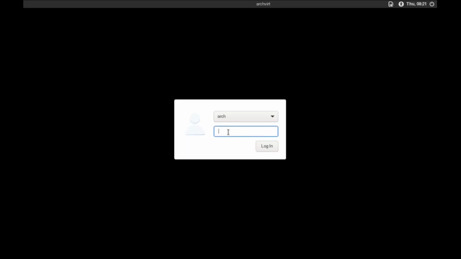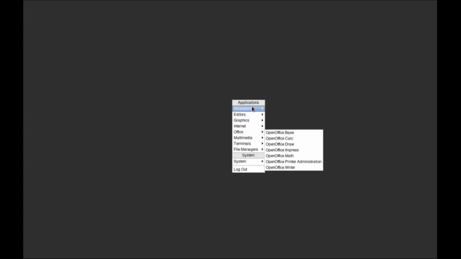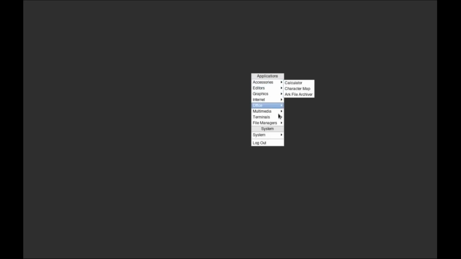and there you have it. Now we're gonna give it our password, and yep, this is OpenBox. As you guys can see, there is nothing on the screen. There is no panel. There is only a mouse and a right click menu. So okay, we have installed xterm. There it is.